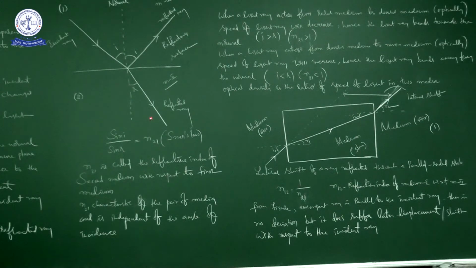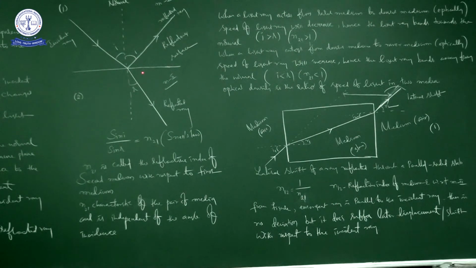When the optical density is high in the second medium, then it bends towards the normal, so that you can write i is greater than r, then n21 is greater than 1.